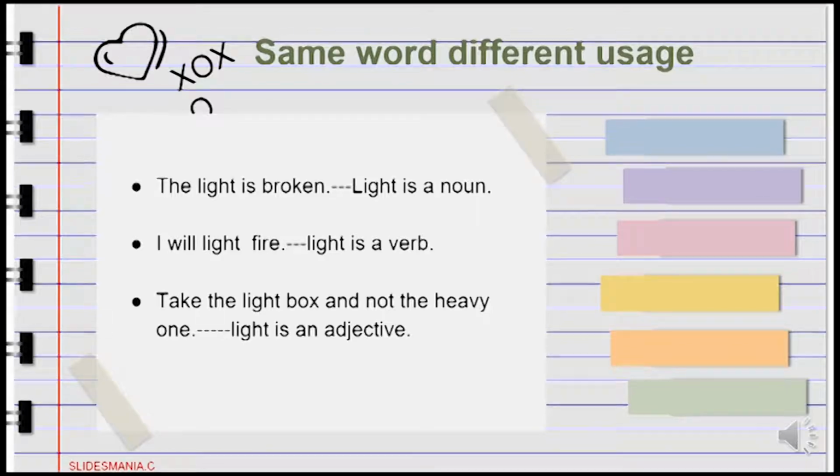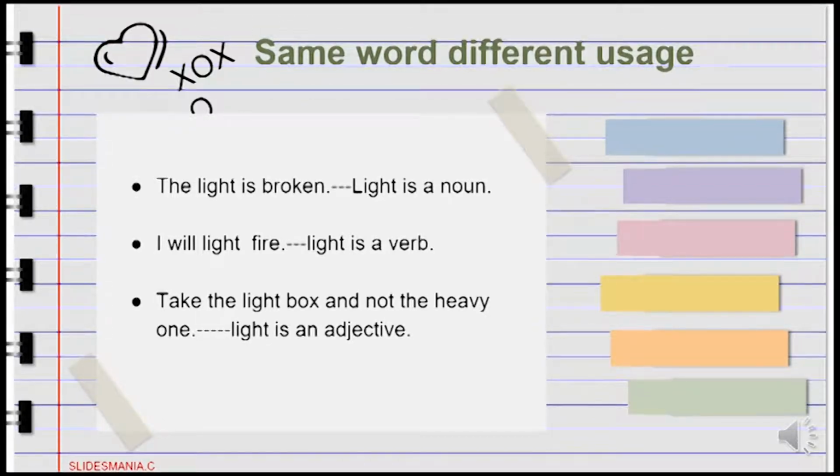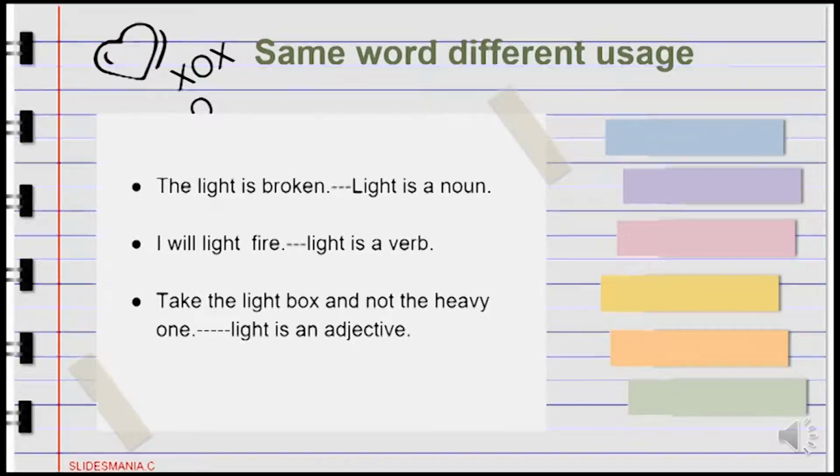We also have these examples. Muslims fast in the month of Ramzan. Here fast is a verb. He kept the fast for a week. Here fast is a noun. He ran fast. So here fast is an adverb. Hares are fast animals. So fast is an adjective here. In this way, a word can be used as different parts of speech.